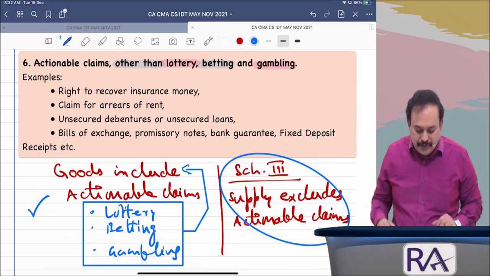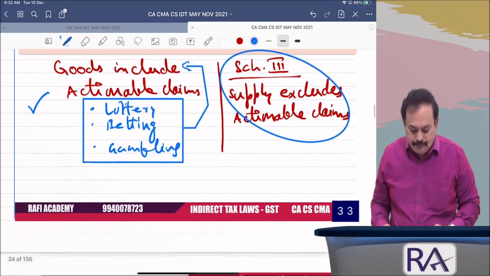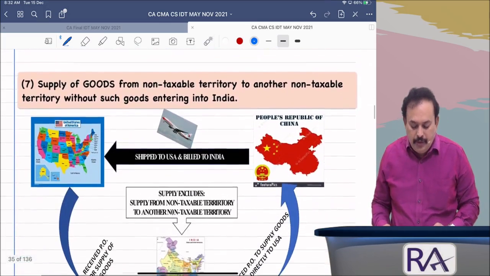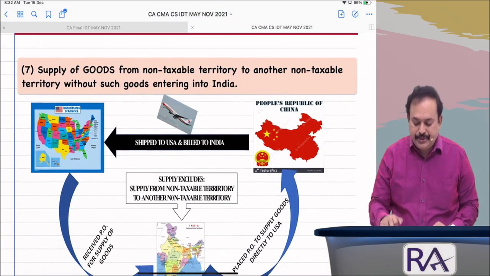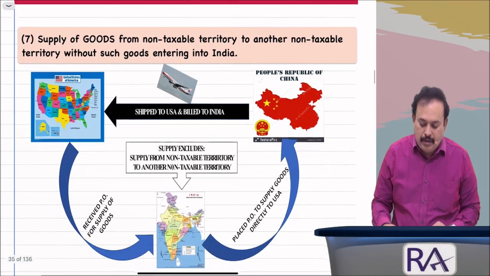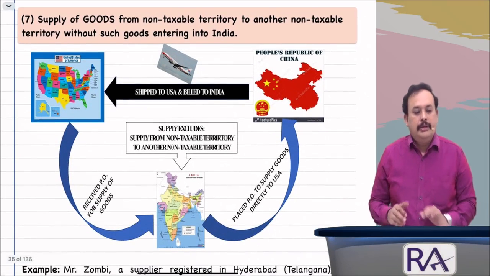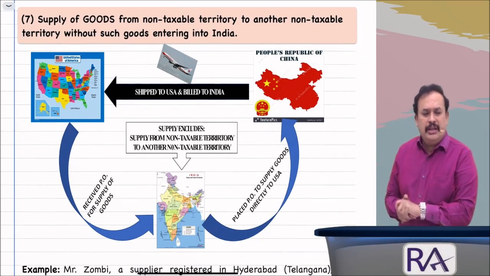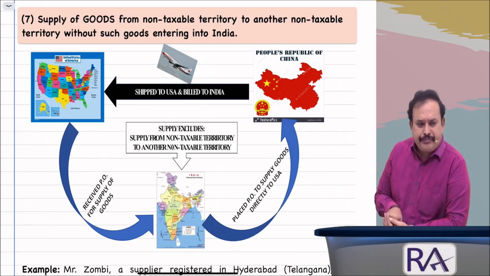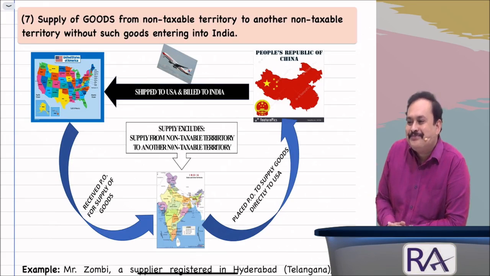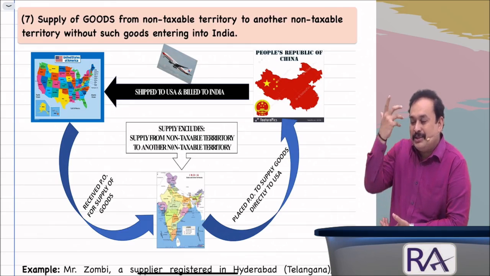Further continuation from here. Schedule 3, point number 7. A very important and comprehensive one. Supply of goods from a non-taxable territory to another non-taxable territory without such goods entering into India. Well possible. Our Indians are too intelligent.